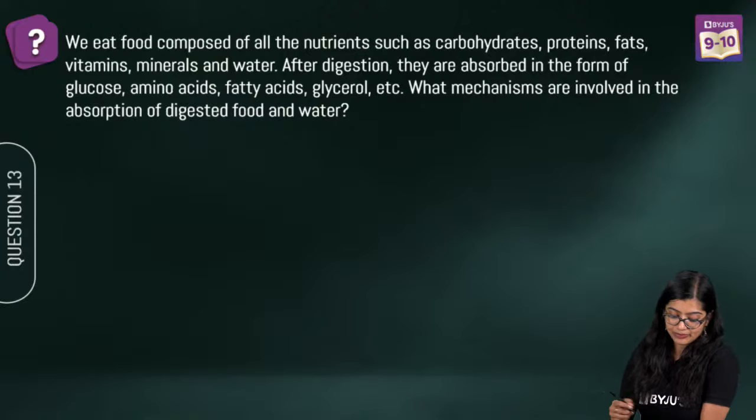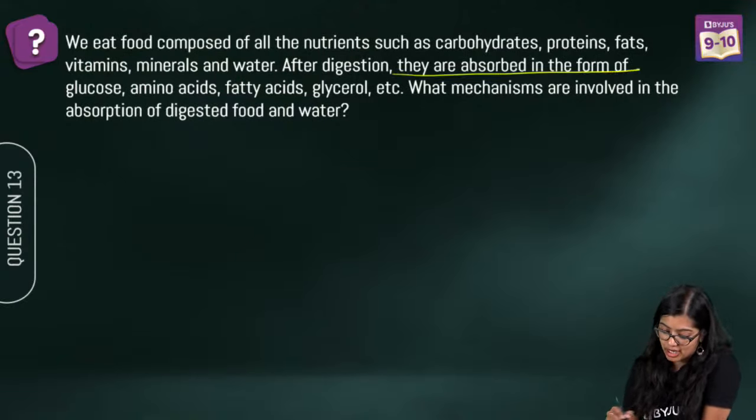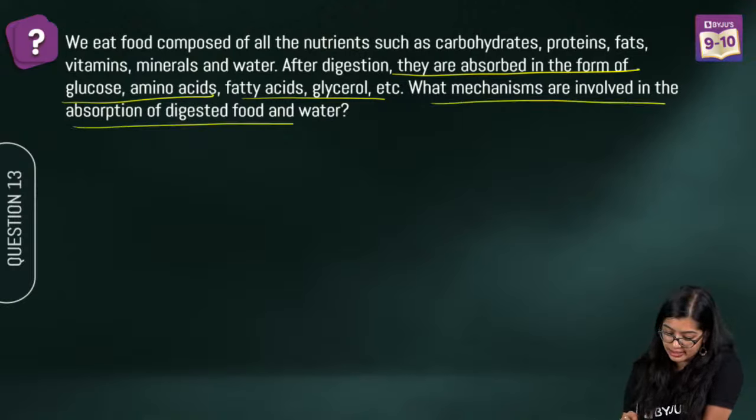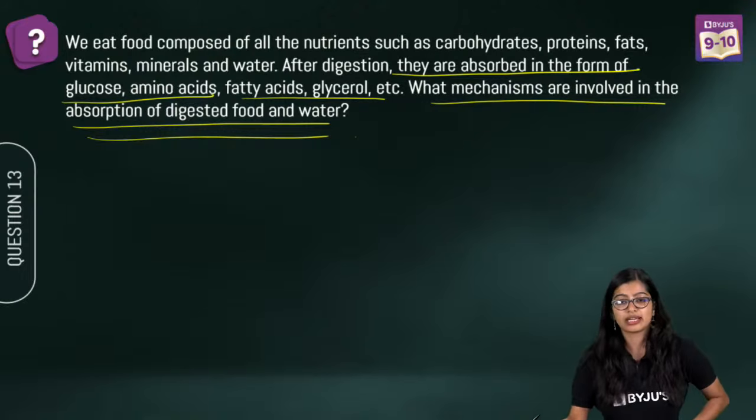We eat food which is composed of all the nutrients such as carbohydrates, proteins, fats, vitamins, minerals and water. After digestion, they are absorbed in the form of glucose, amino acids, fatty acids. What mechanisms are involved in the absorption of digested food and water? Can you tell me?